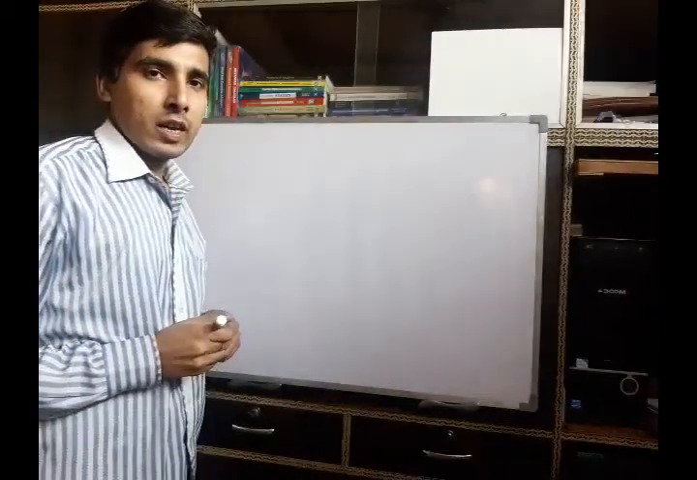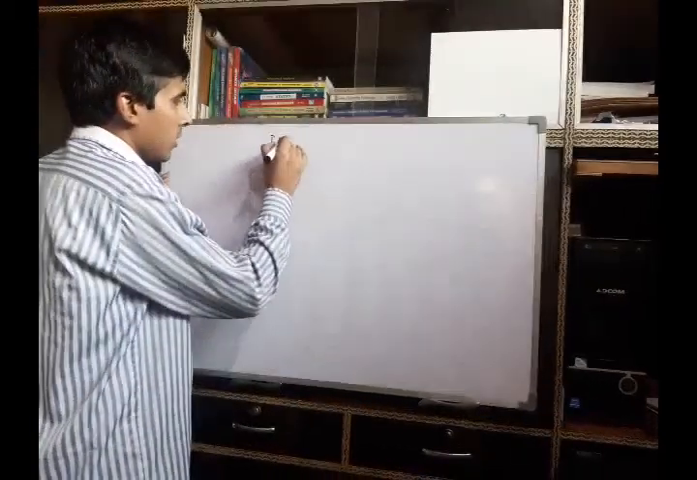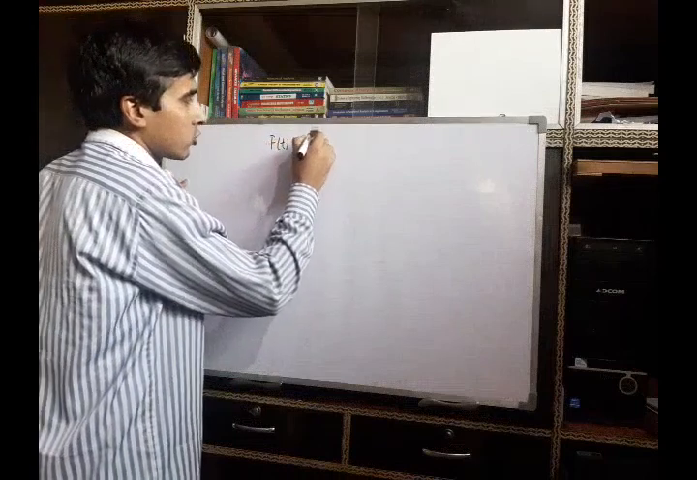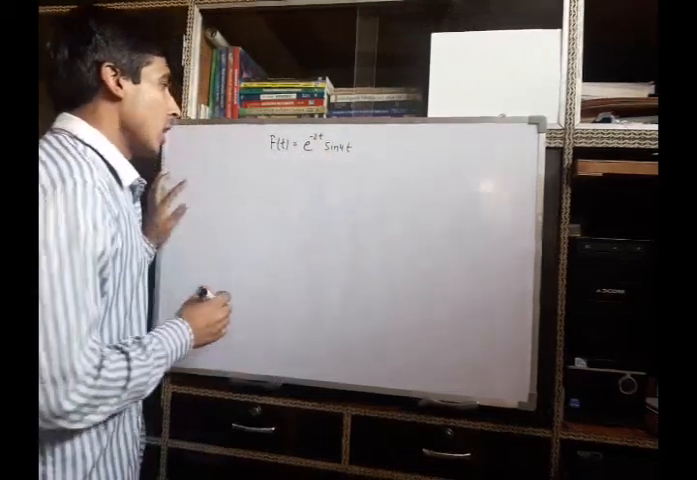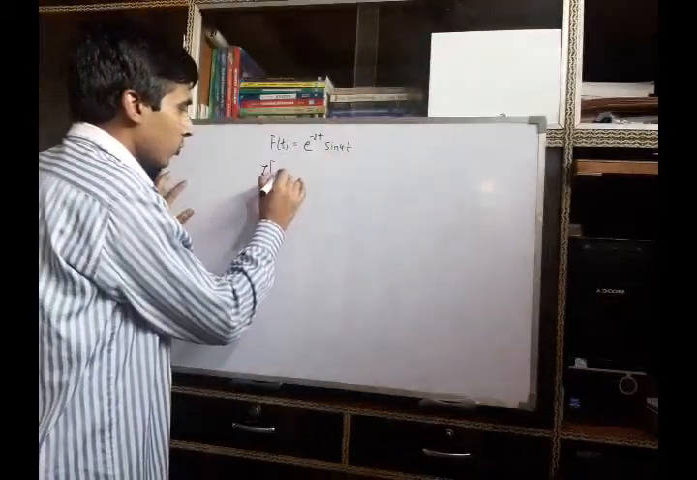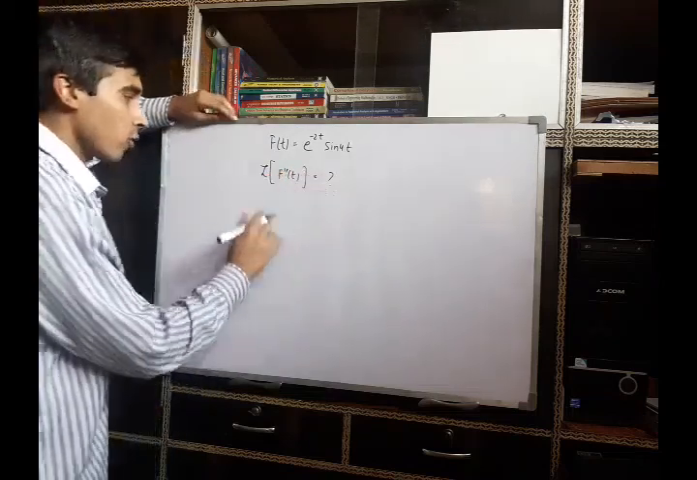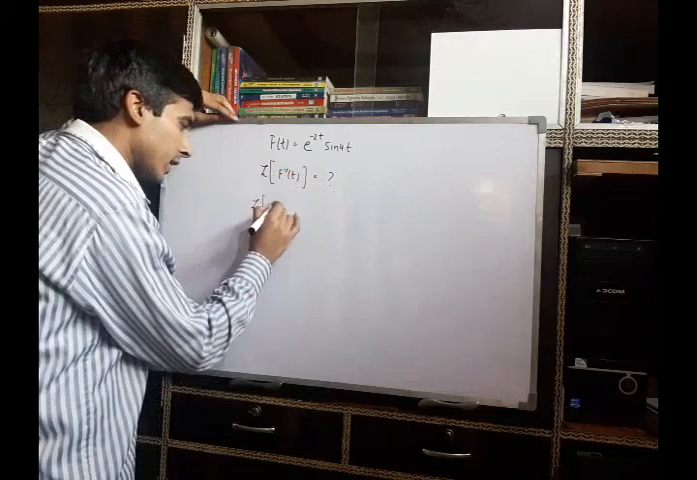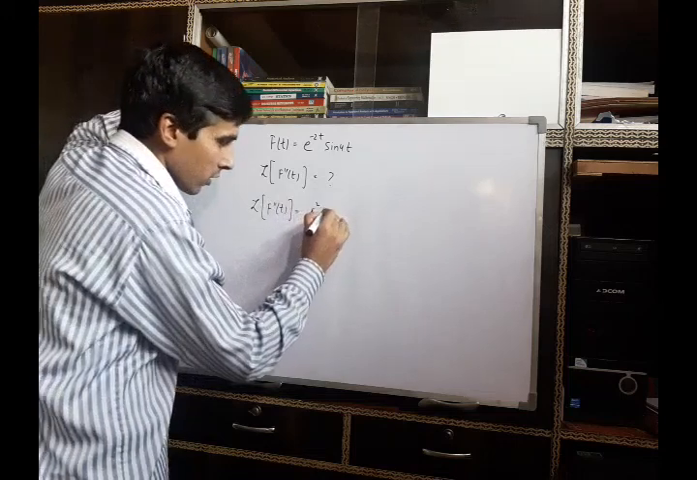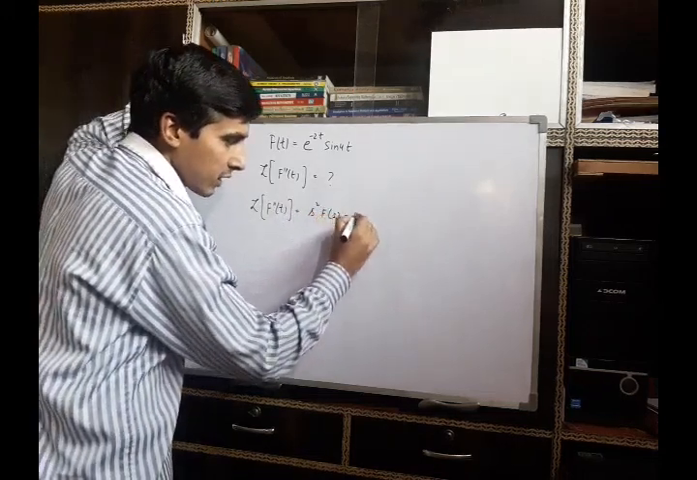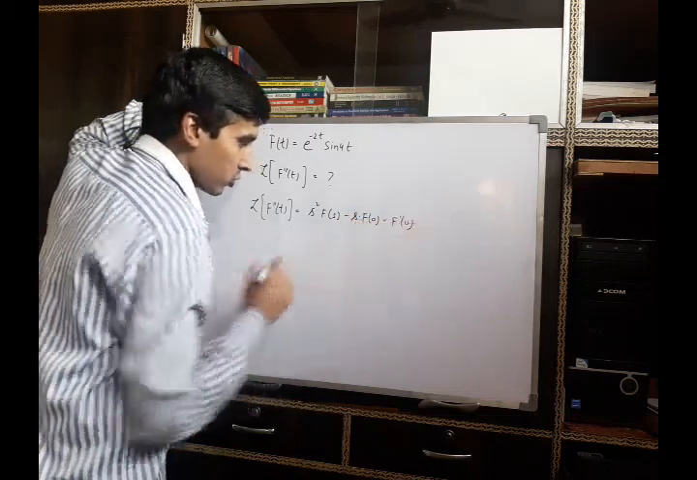Now we consider an example on the basis of this. Here it is given f(t) is e raised to power minus 2t sine 4t, and we have to find the Laplace transform of the second derivative of this function. Now using the formula, the Laplace transform of the second derivative is s square F(s) minus s into f(0) minus f prime(0).